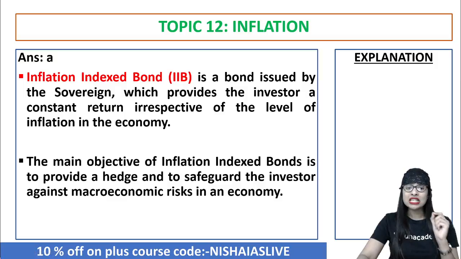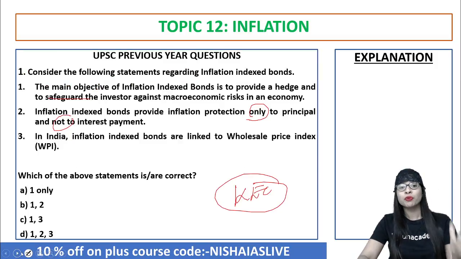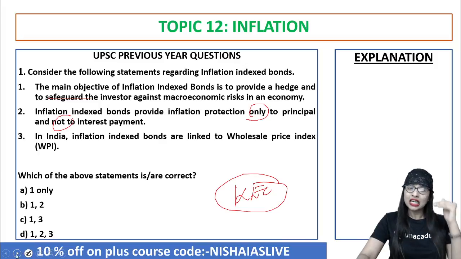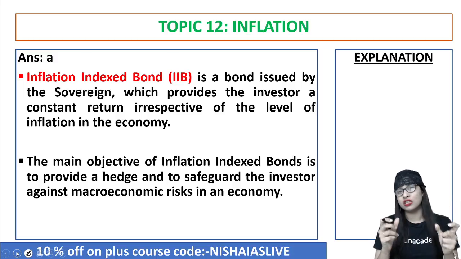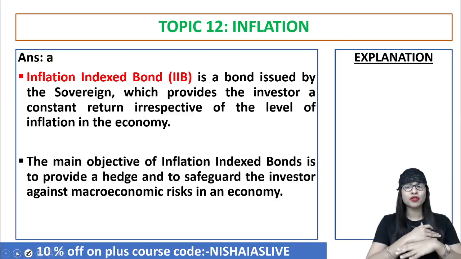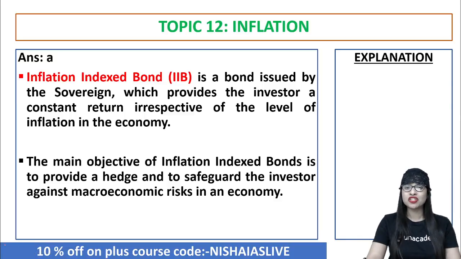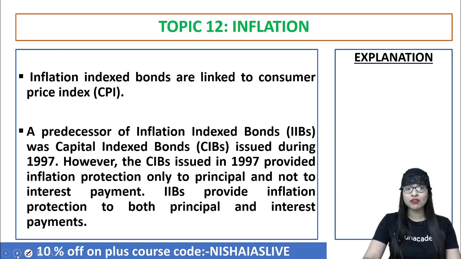Okay. And now why is the second one wrong? Now they say that they will provide protection only to principal and not to interest payment. Nothing like that. They'll provide protection to both principal and also the interest payment. Let me tell you. Basically, inflation index bond is not the concept. It is a bond issued by who? The sovereign, which provides the investor a constant return irrespective of whatever is the level of inflation in the economy. So not only to the principal amount but also to the interest amount they'll give a protection.